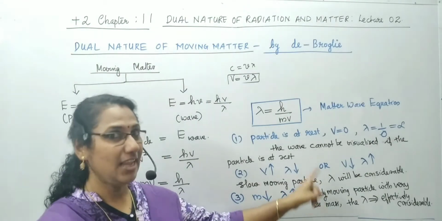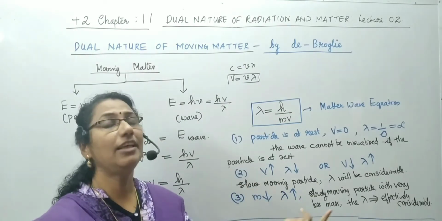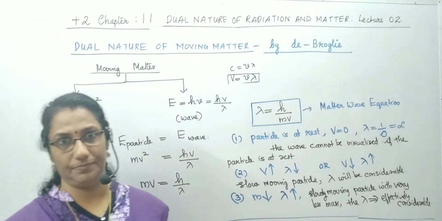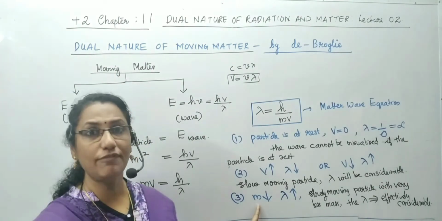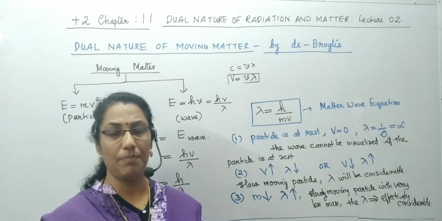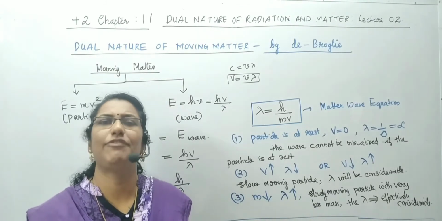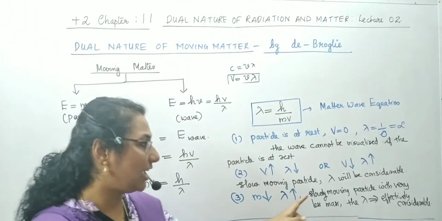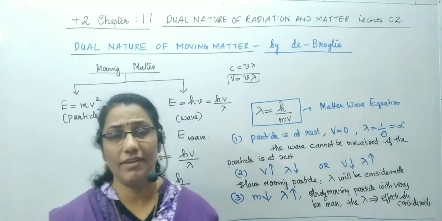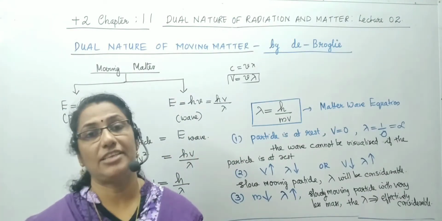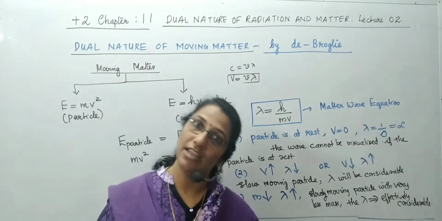Therefore, if the speed of the moving matter is less, the wavelength becomes large, the wave nature becomes effective or considerable. And if the mass of a slowly moving particle is very less, the wave nature of the matter will be prominent. This was the concept introduced by de Broglie.